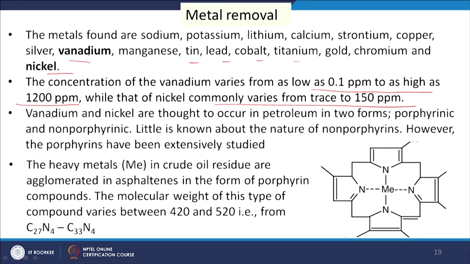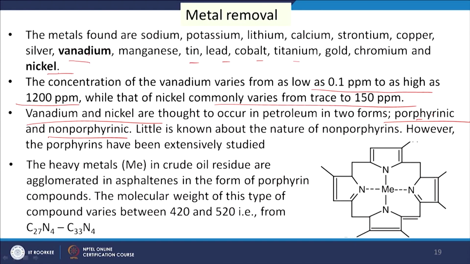In which form this vanadium and nickel exist, there are two thoughts. One is porphyrinic, and another is non porphyrinic. So, in which form they are existing, porphyrinic or non porphyrinic state? Most of the literature prefers the porphyrinic state, and more information is available on this.